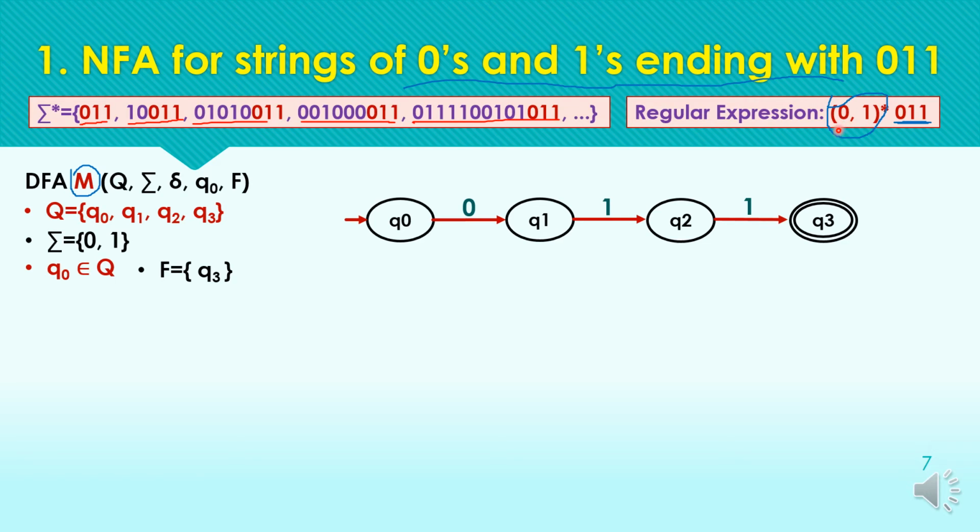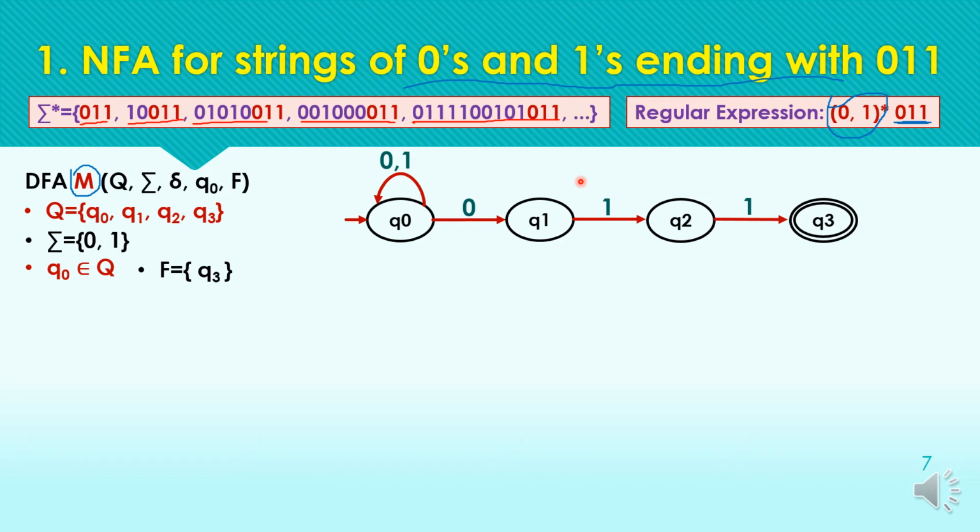We can construct the transition diagram for NFA in a very simple way, like we have discussed in regular expression. Here we can receive any number of zeros or 1, or receive no 0 or 1, but we require 0, 1, 1. So we will be defining this condition with a self loop at the initial state.